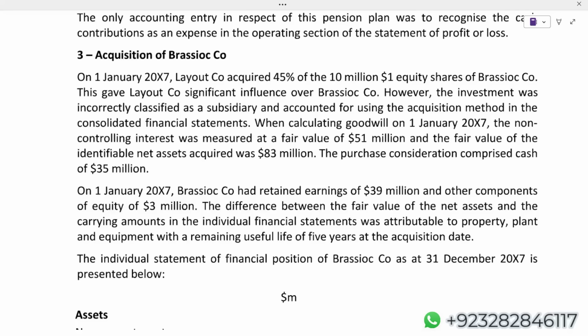So first write the definition of control. How do we determine control under IFRS 10? Number one is power over the investee. The second point, if you recall, is exposure or right to variable returns from involvement with the investee. And the last one is the ability to use its power over the investee to affect the amount of those returns.